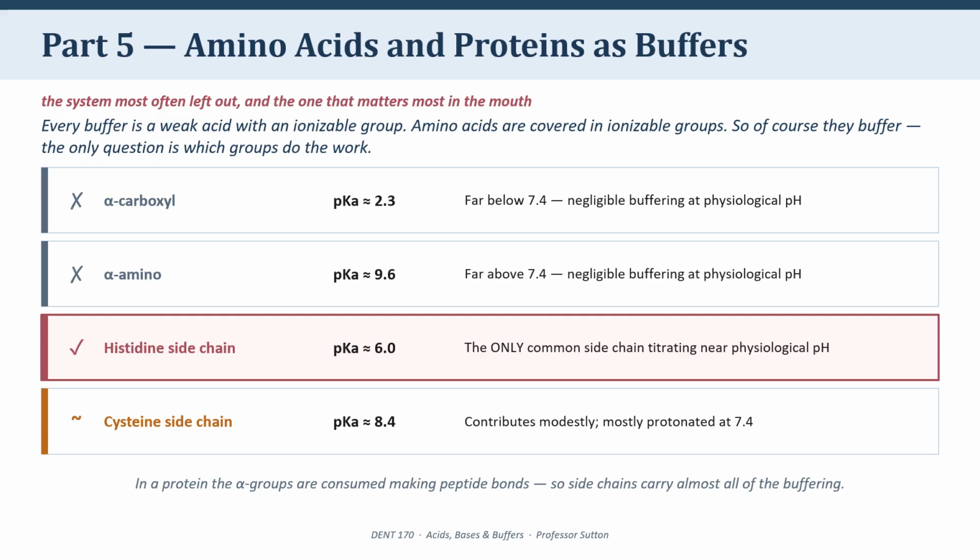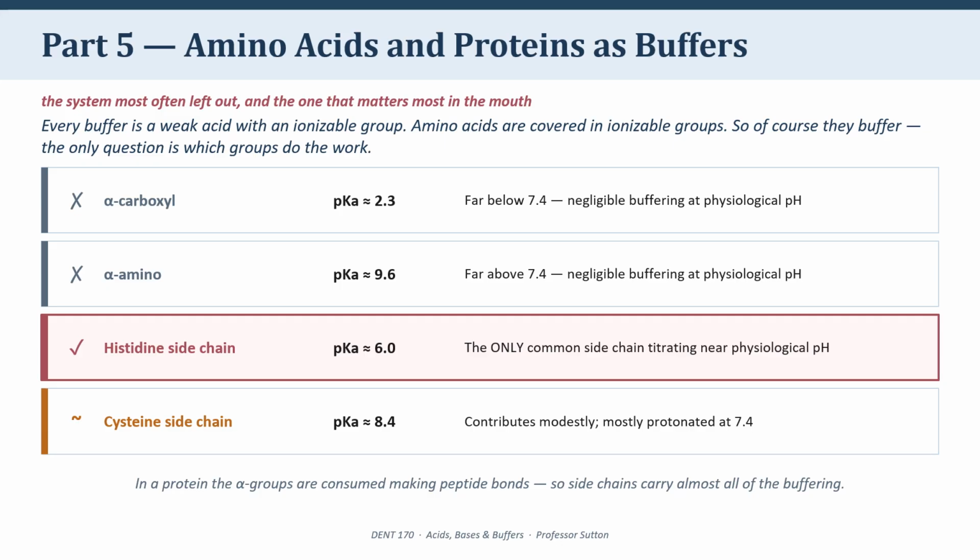Now look at the third row. The histidine side chain, the imidazole ring, has a pKa of about 6. Out of all 20 amino acids, that is the only common side chain that titrates anywhere near physiological pH. It is essentially the body's designated buffering reserve. Cysteine at 8.4 contributes something, but it's mostly protonated at 7.4, so its contribution is modest.